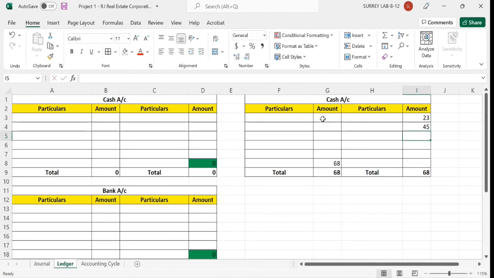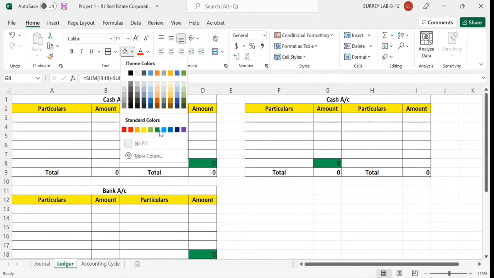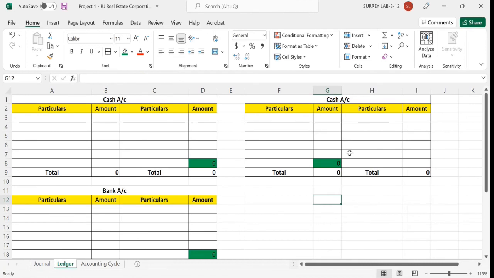Whatever you write on the debit or credit side, the balance is updated accordingly. I'm going to delete this entry and put this cell in a green color fill. The reason is that I want to make myself aware that this is the formula and I will not delete it. The formula is set, and automatically all the figures will be added and subtracted, and the balance will be here. So this is the credit balance.